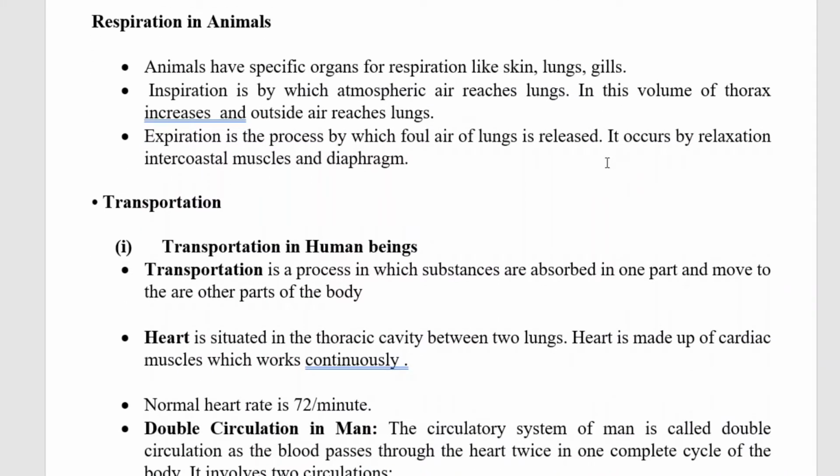Next life process is transportation. Transportation in human beings. Transportation is transporting the blood from the heart to different parts of the body and from different parts of the body to the heart. Transportation is a process in which substances are absorbed in one part and moved to other parts of the body. You all know the heart is situated in the thoracic cavity between two lungs, and the heart is made up of cardiac muscles which work continuously.